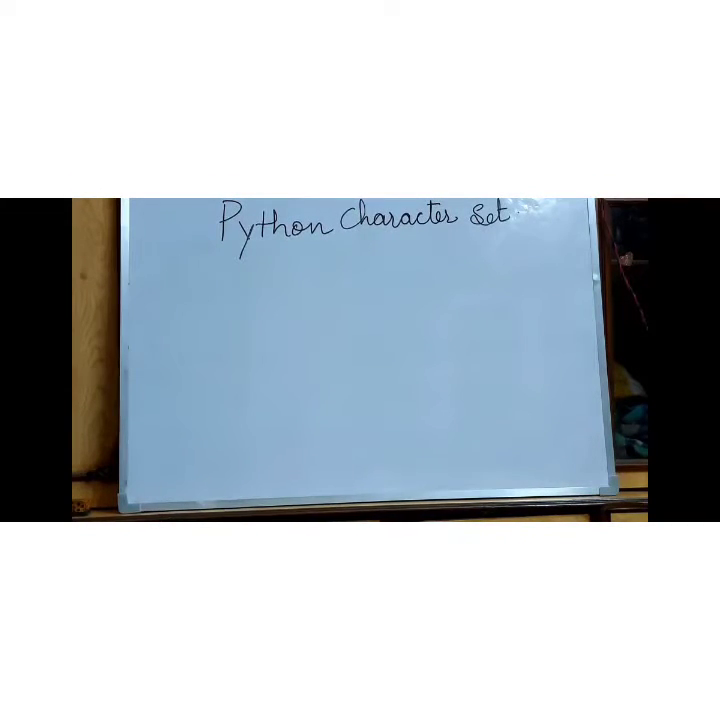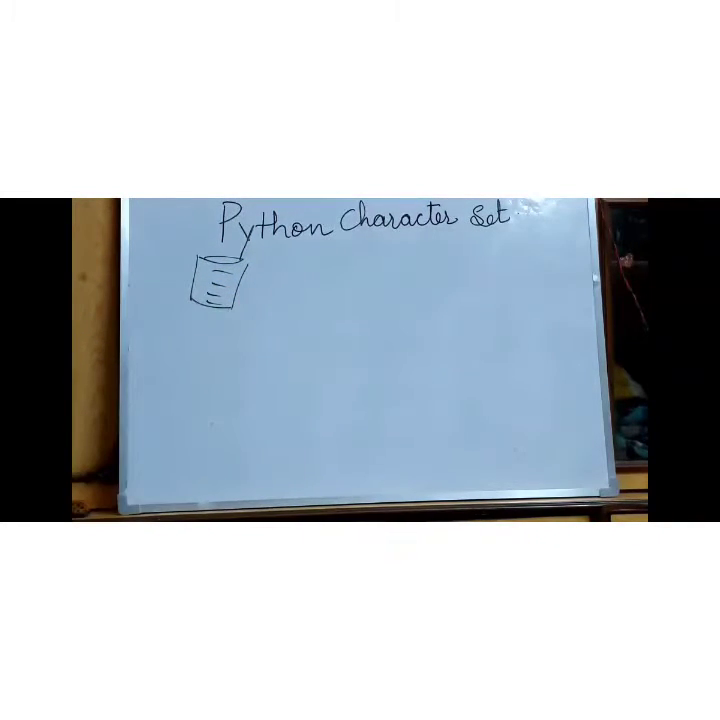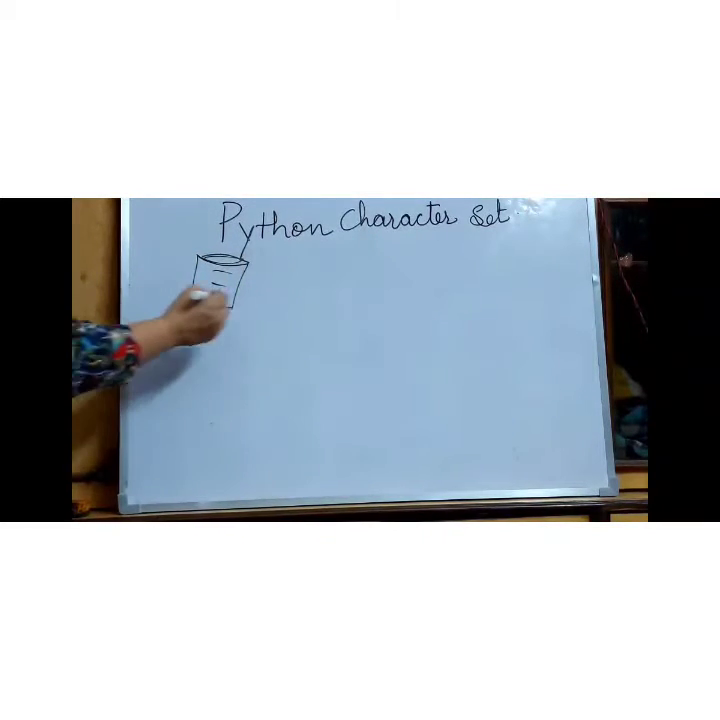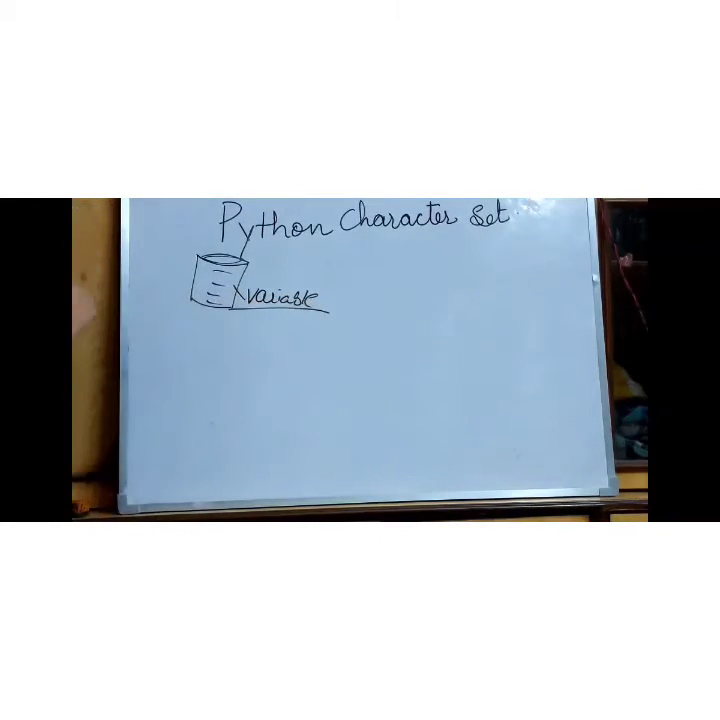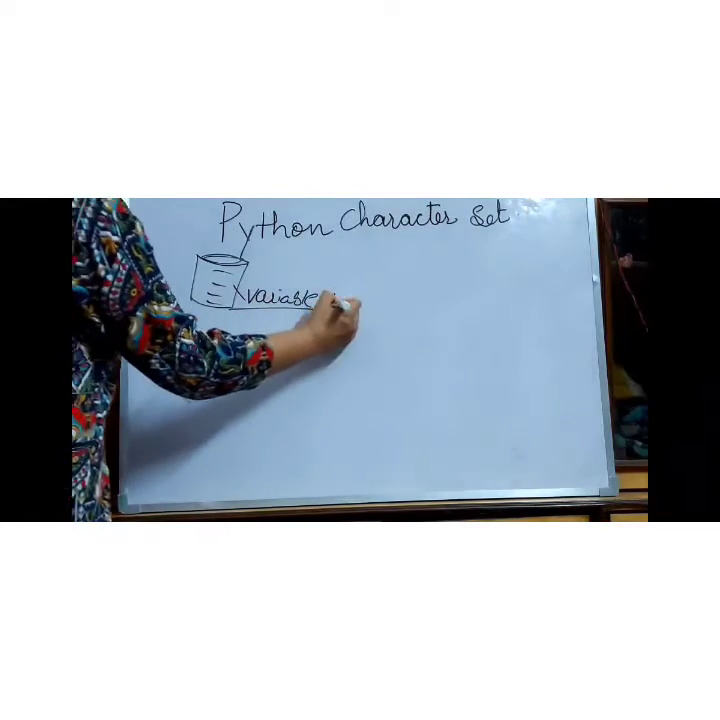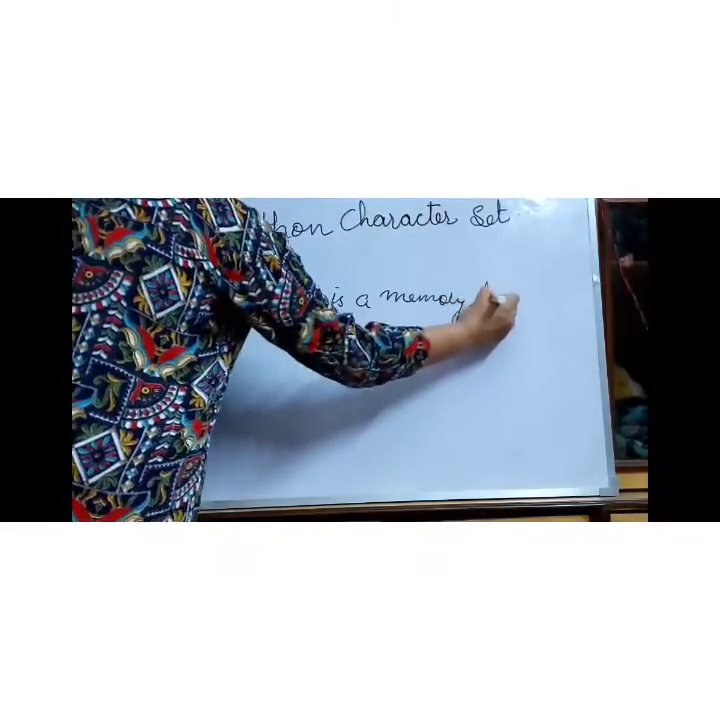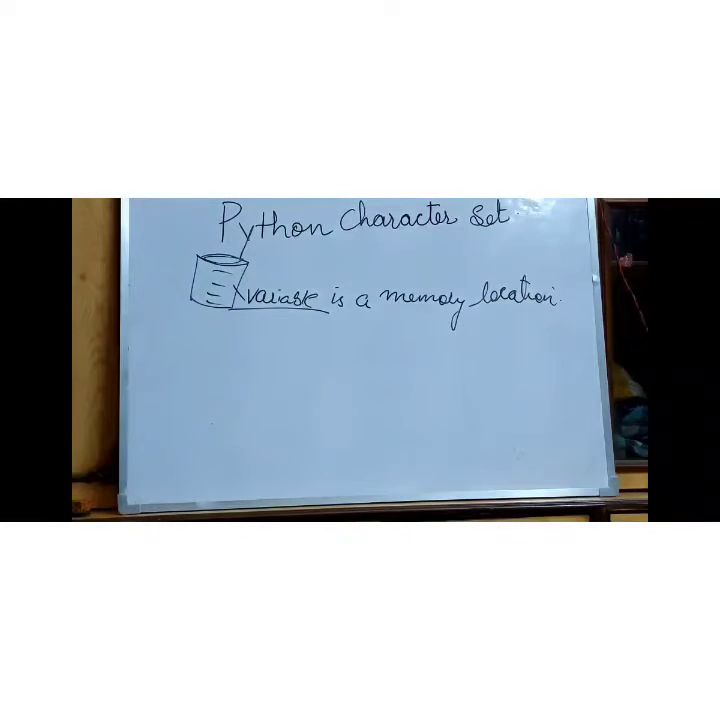In simple language we can say, suppose you have one container and you want to store anything in it. So this container is called a variable. A container where you can store so many things. So we can say a variable is a memory location where you can store different values. It is just like a container where you can store different things.